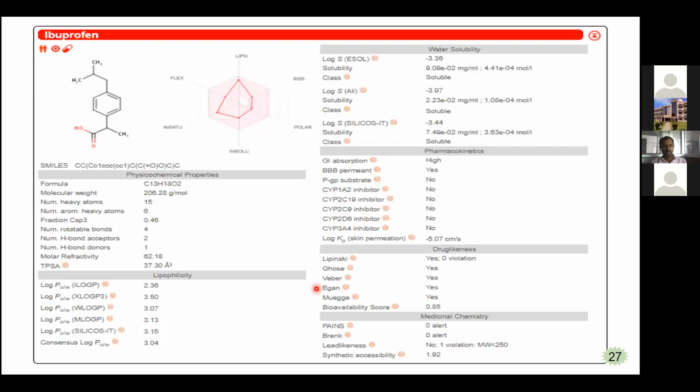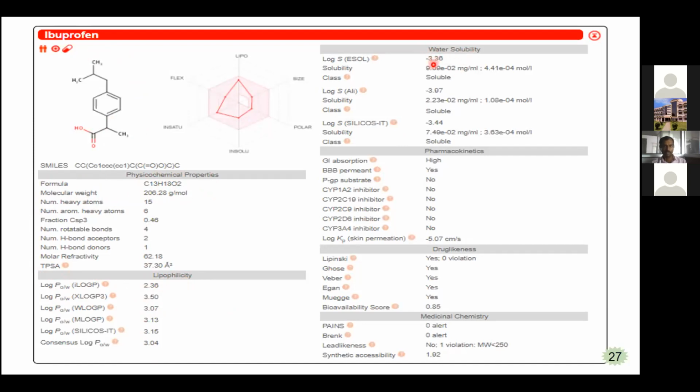Starting with the compound, I am seeing ibuprofen, which I predicted and represented here. These are the properties we observed in SwissADME. This is the physicochemical properties section for the compound. For the query we gave for that particular compound, it gives the structure, the physicochemical properties, the lipophilicity, that is the log P values, and the water solubility.